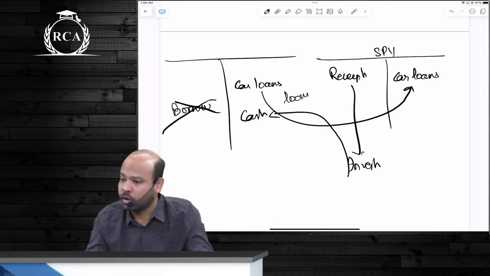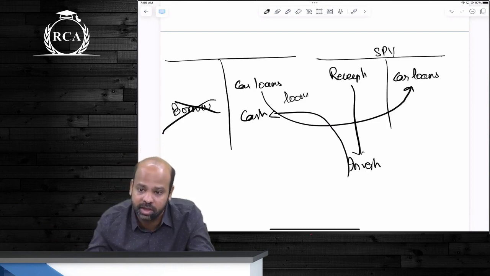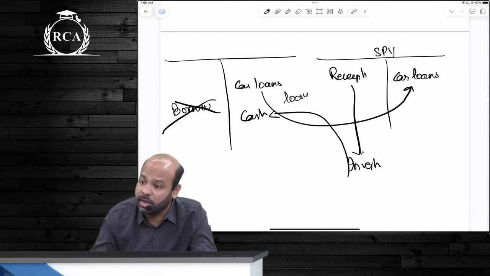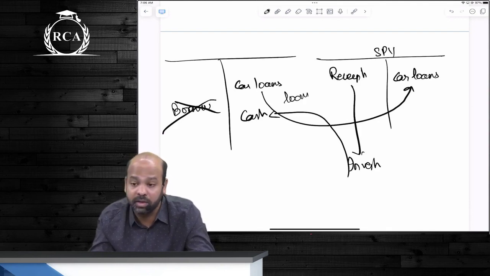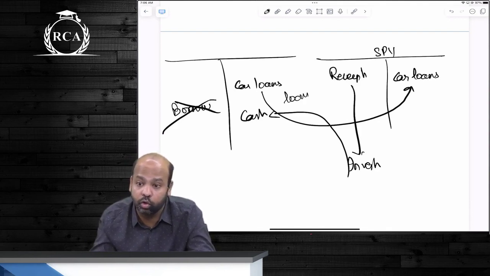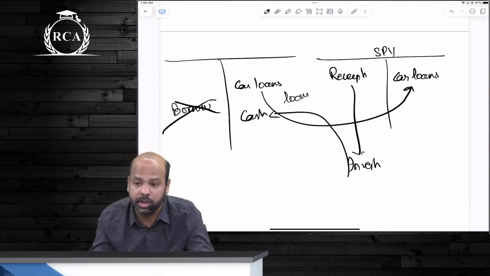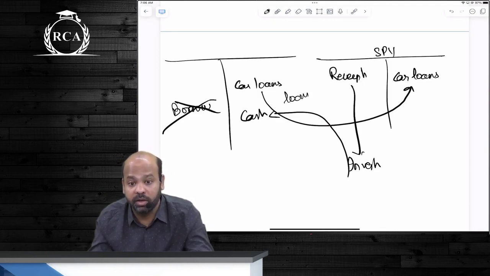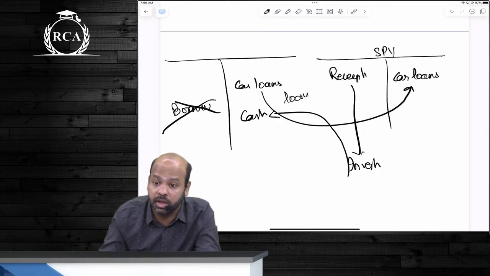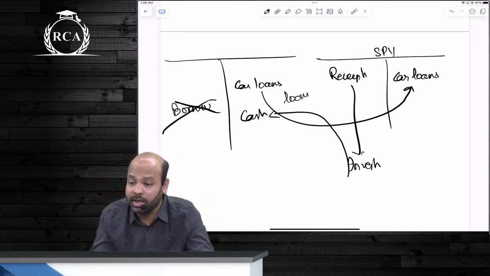ठीक है? What can I do? I can sell off this asset, guys, to someone who's willing to buy this at a price. That discount will depend on the probability of default, probability of recovery. There have been instances where our banks have sold loan receivables at a discount of 80% also. मतलब books में बेटा loan is appearing at 10 crores, they sold it upfront for an amount of only 2 crores. अब सामने वाले का headache, whether he is recovering 2 crores, whether he is recovering nothing, or whether he is recovering way more than 2 crores.